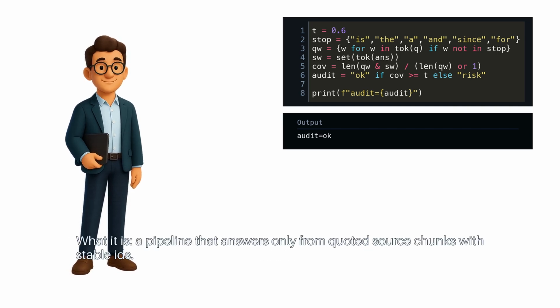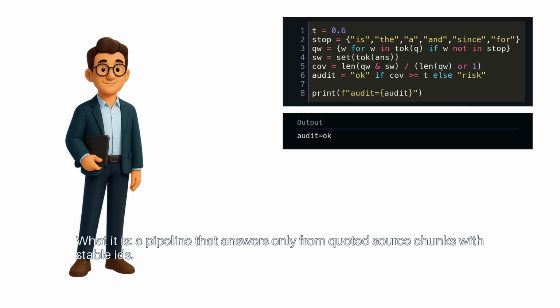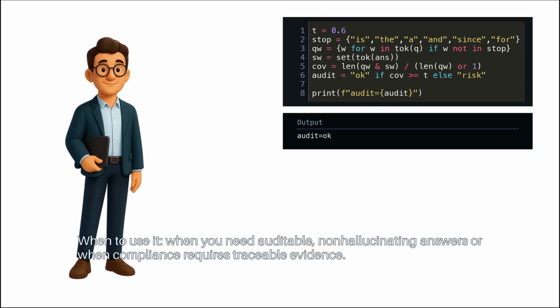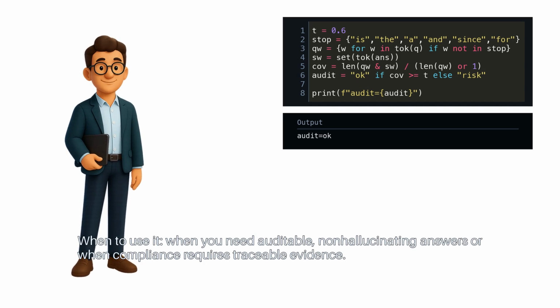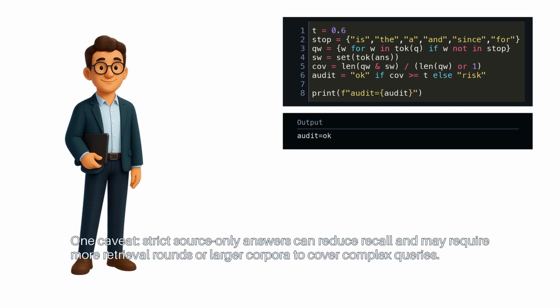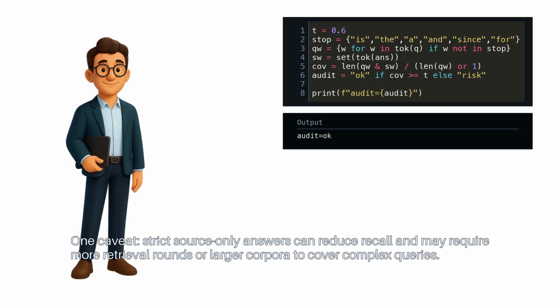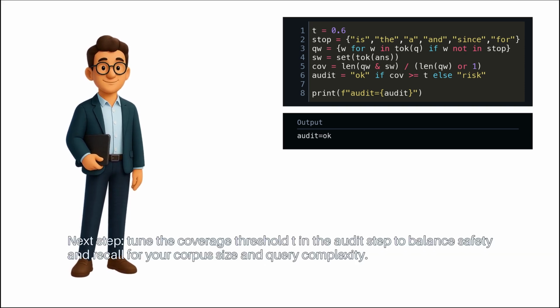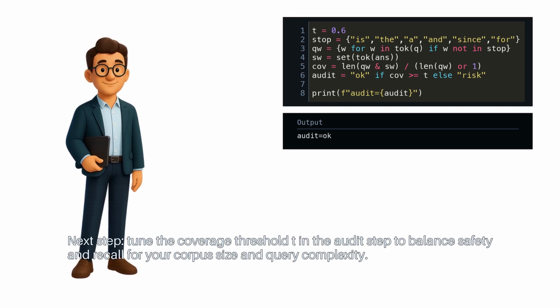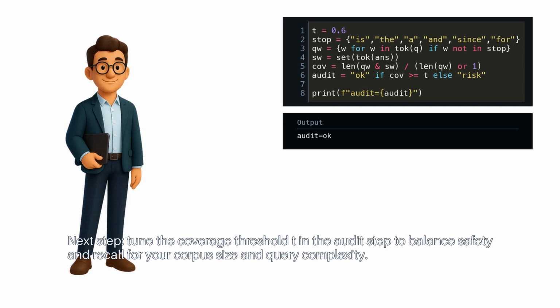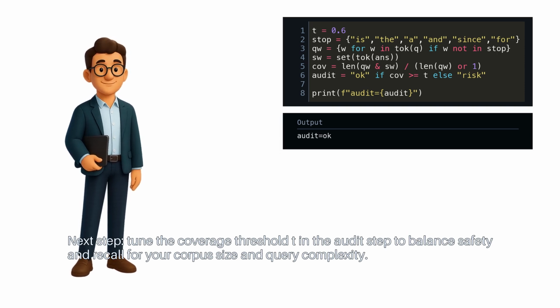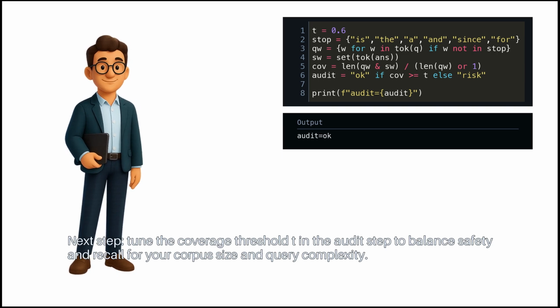Recap. What it is: a pipeline that answers only from quoted source chunks with stable IDs. When to use it: when you need auditable, non-hallucinating answers or when compliance requires traceable evidence. One caveat: strict source-only answers can reduce recall and may require more retrieval rounds or larger corpora to cover complex queries. Next step: tune the coverage threshold T in the audit step to balance safety and recall for your corpus size and query complexity.